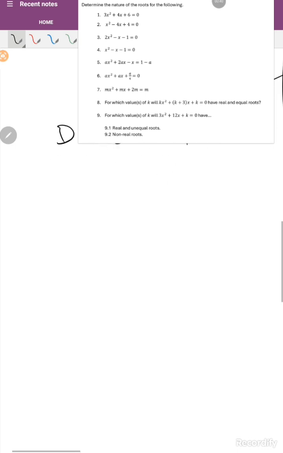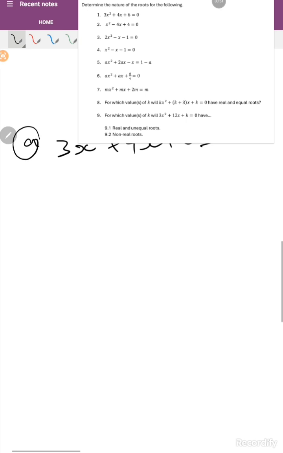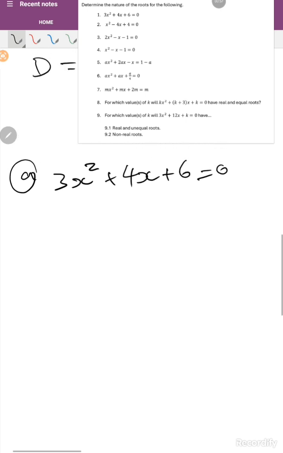So on number one, the equation says 3x squared plus 4x plus 6 is equal to 0. Therefore, a is equal to 3, the coefficient of x squared. Then b is equal to 4 and c is equal to 6, which is a constant number, right?